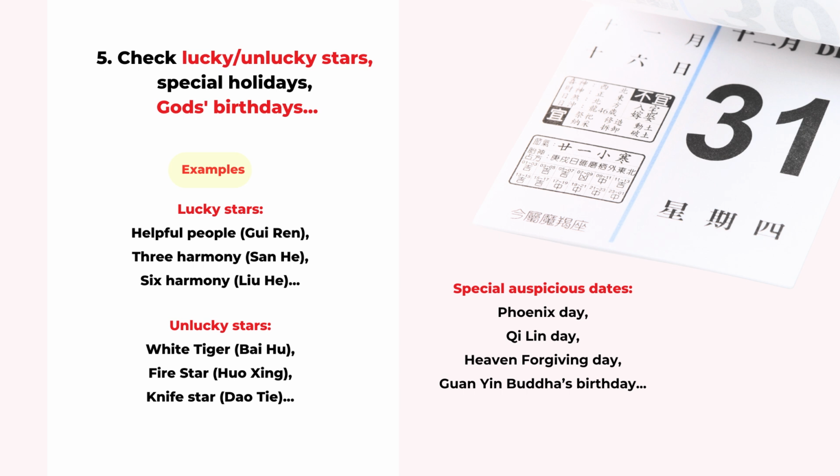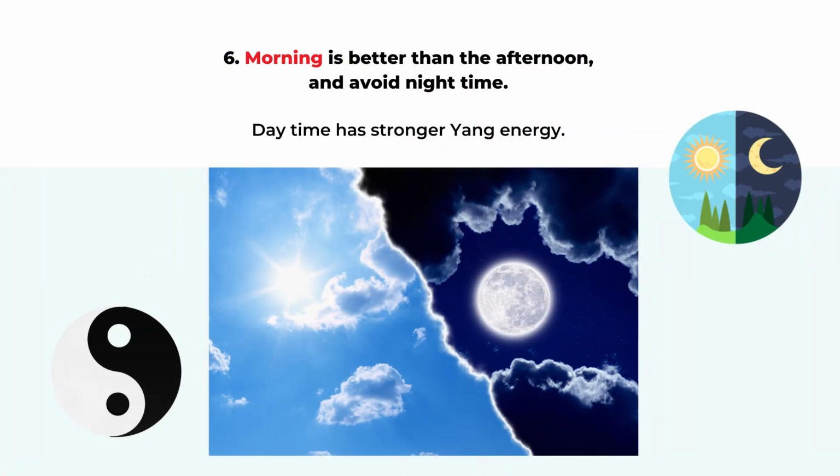Or we can also look at the special holidays or birthdays of different gods. Those are typically considered auspicious. And the last tip is about the time of the day. There are many different methods to calculate that, but the general rule is to have the event start in the morning. The afternoon is still okay, but avoid nighttime because of too much yin energy.